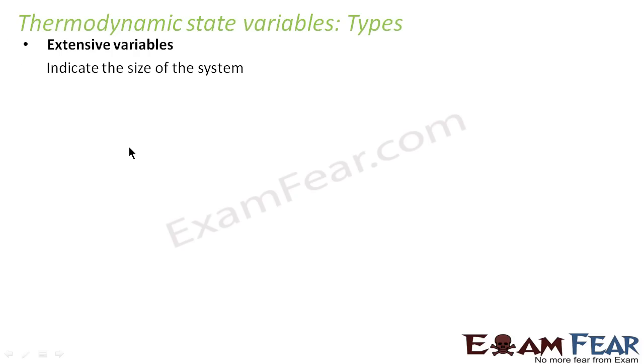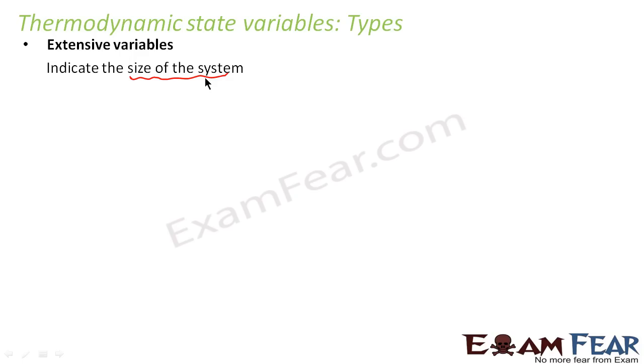Extensive variables is the first category. Extensive variables indicate the size of the system. So extensive state variables depend on the mass of the system or the number of particles. Size of the system means what? Whenever I talk of any system, the size will mean either the mass of the system or the number of particles in the system. So extensive variables are those which depend on the size of the system.